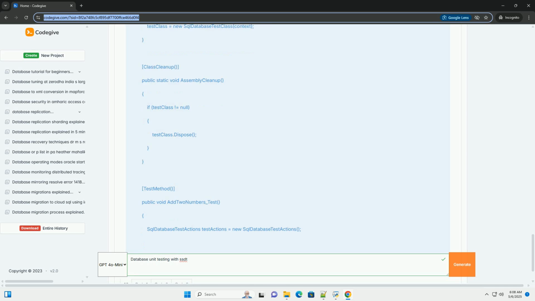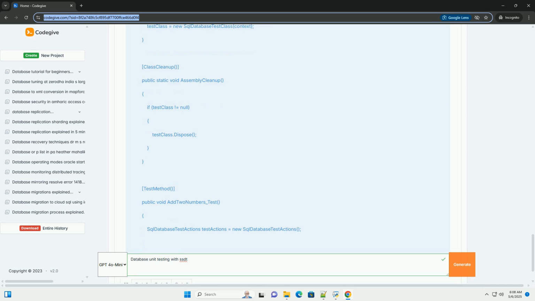7. Refactor and repeat. If a test fails, fix the underlying database code, for example the stored procedure. Rerun the tests to ensure your changes have fixed the issue. Add more tests to cover different scenarios and edge cases. Continue this process of writing tests, running tests, and refactoring your database code until you have a comprehensive set of tests that give you confidence in the quality of your database.